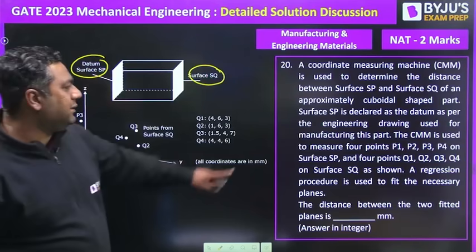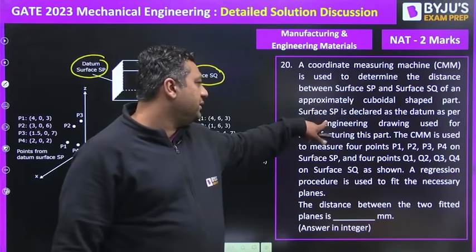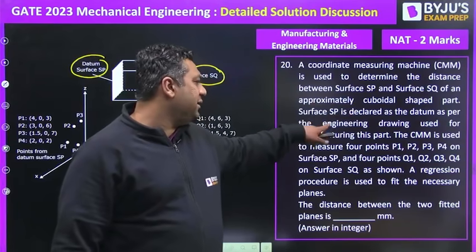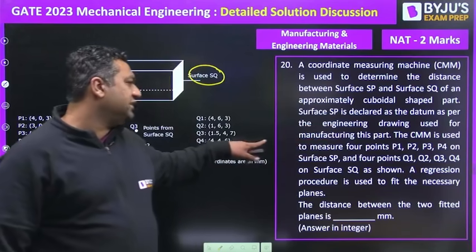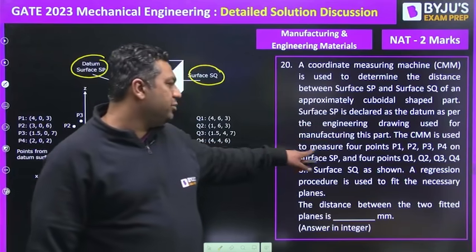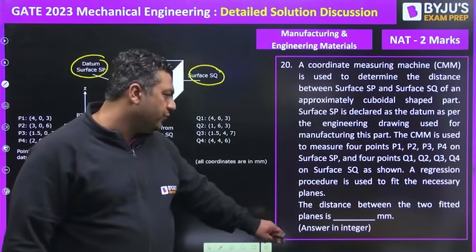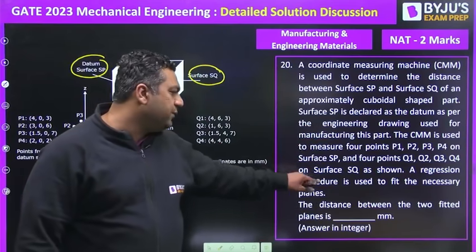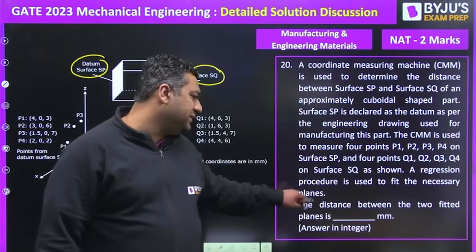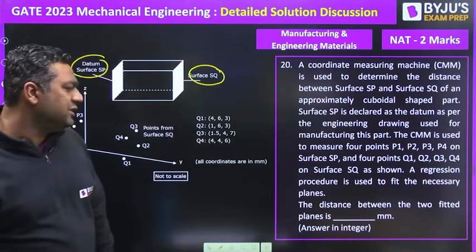They say the approximately cuboidal part surface SP is declared as a datum as per the engineering drawing used in manufacturing the part. The CMM is used to measure 4 points P1, P2, P3, P4 on SP and Q1, Q2, Q3, Q4 on surface SQ. A regression procedure is used to fit the necessary planes. The distance between two fitted planes will be.